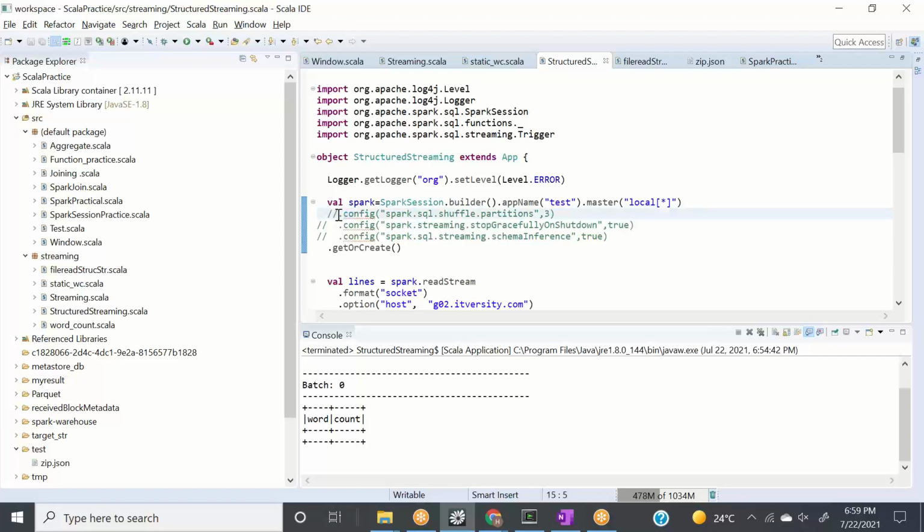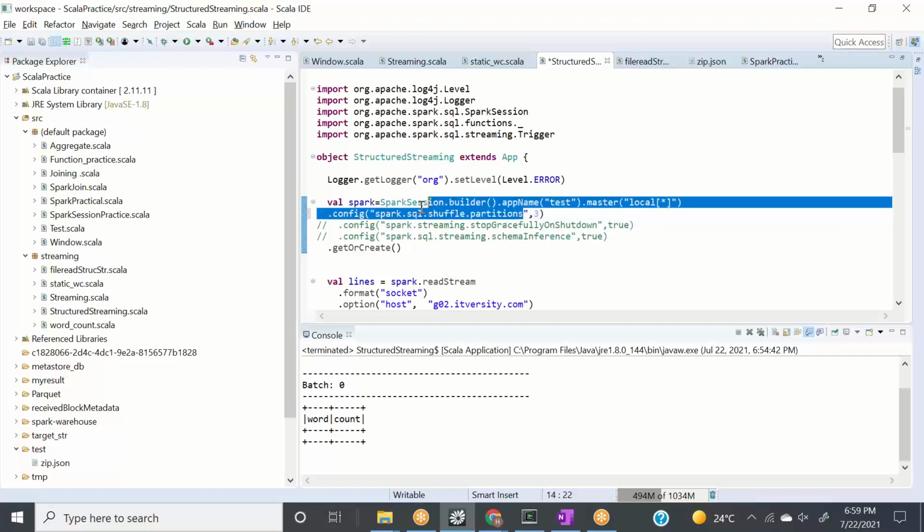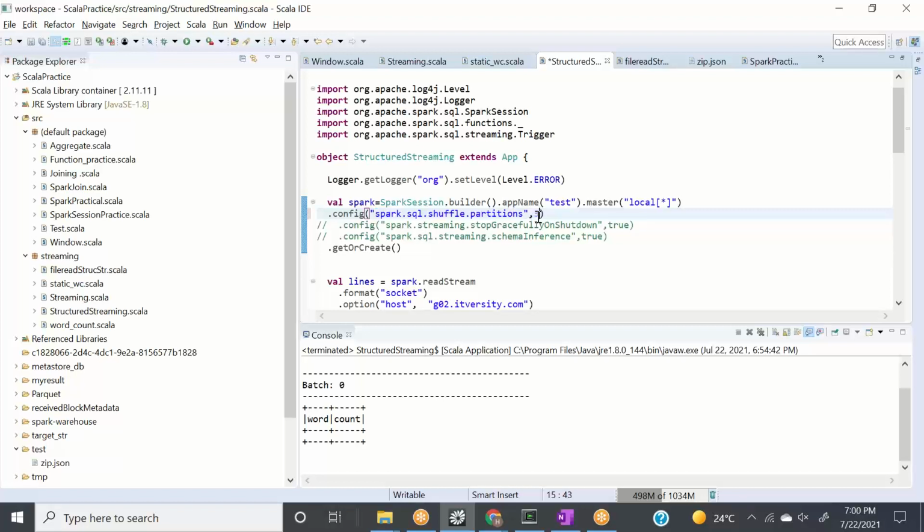So I'll say something like this. When you are creating this Spark session, keep this in mind: whenever you are doing a Spark SQL shuffling, the maximum partitions you can create is 3. You can mention any number here. By default it is 200, but since my data is very small, I'm asking Spark to please keep these partitions as 3. The property is spark.sql.shuffle.partitions. Let's save it again.